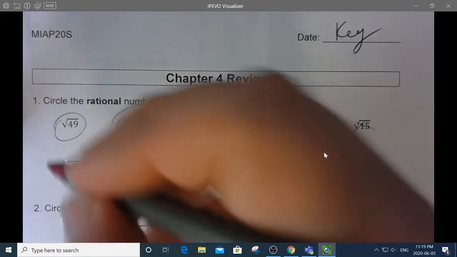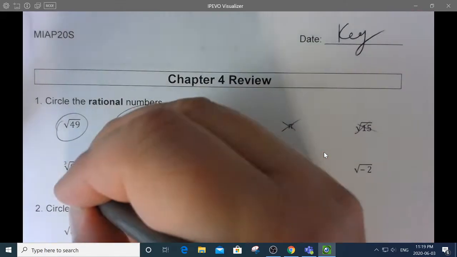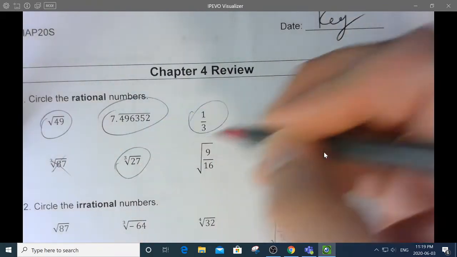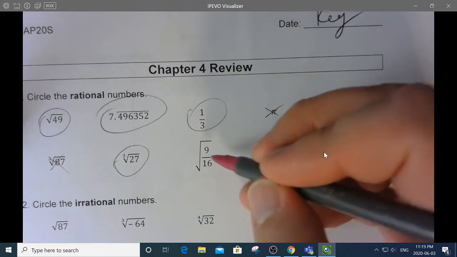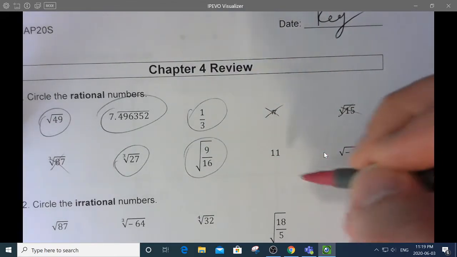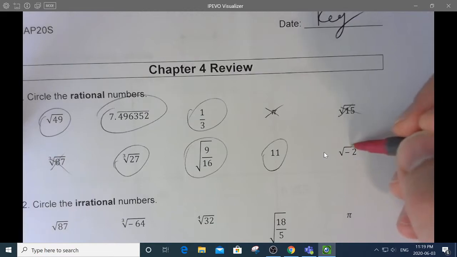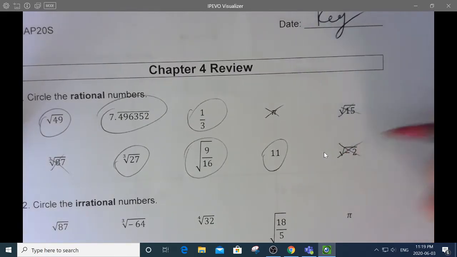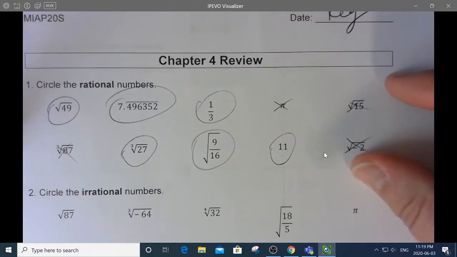That's obviously a fraction. That is not a fraction, and it can't be written as one. Neither can this. I had to think about this one, but neither can this. This one can. The cube root of 27 is 3. That's 3 over 4, which is a fraction. That is obviously a fraction. It's 11 over 1. And that is not even a real number. It's an imaginary number, so it's definitely not rational. So there we go. There's number 1.